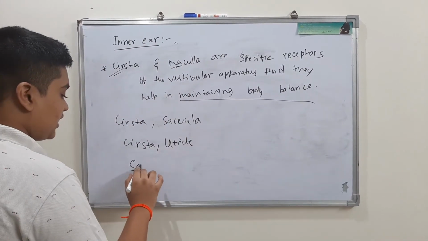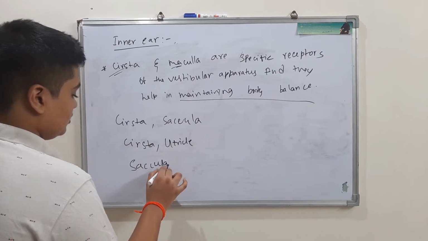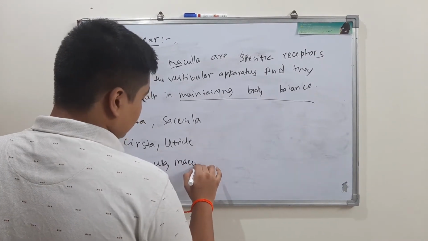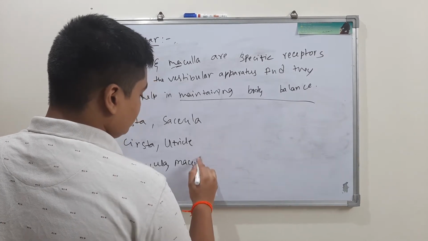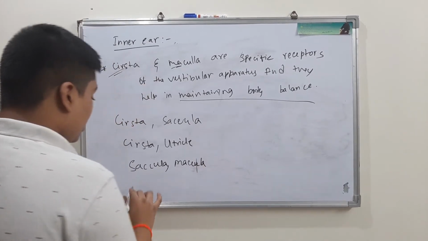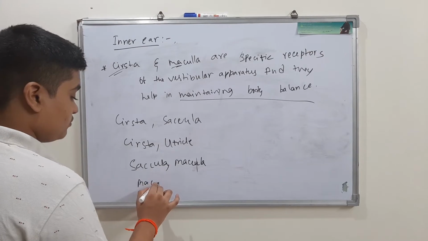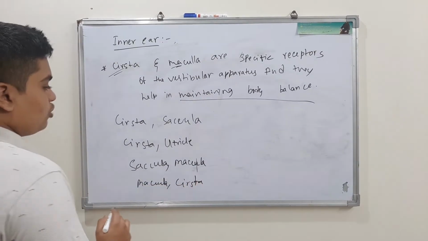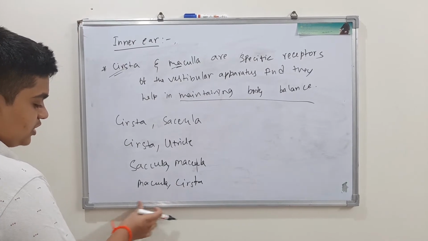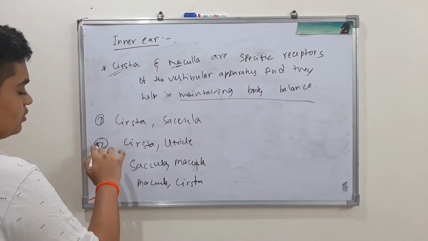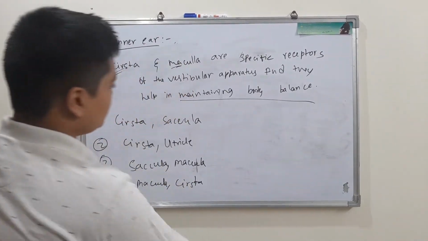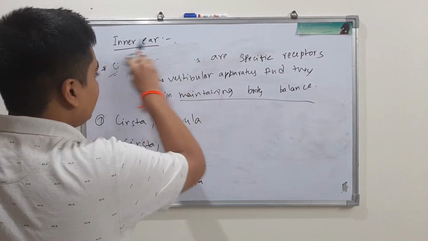They can give you saccula, macula. They can also give you macula, crista. Now what will be your option in these four, 1, 2, 3, 4, which helps in maintaining body balance?